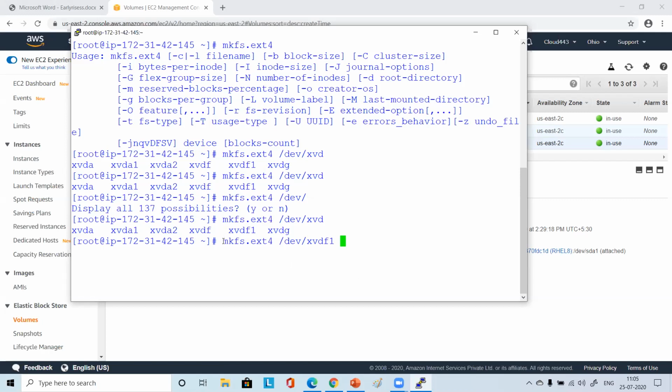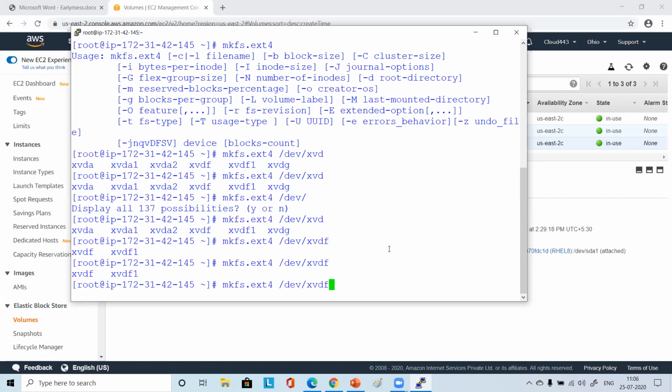If you are getting it like this, XVDF you did, then again you can do tab 2 times. Then you will see XVDF and XVDF1 both are there. I'm not getting XVDF, I'm getting till here. Okay, you just type XVDF and do tab 2 times. Just understand what it is, then you will know how to use it. Without understanding, if you do tab, then it will not make any sense.